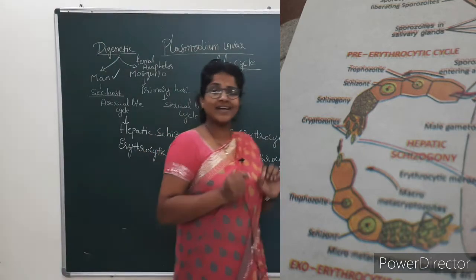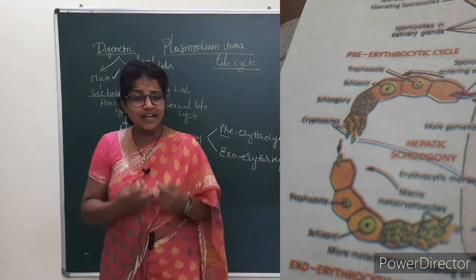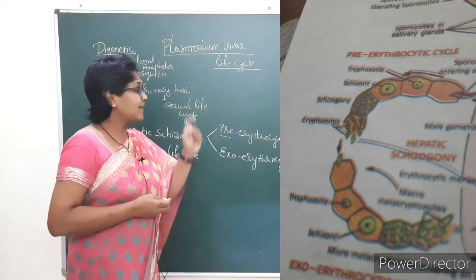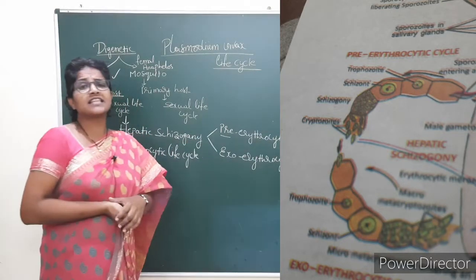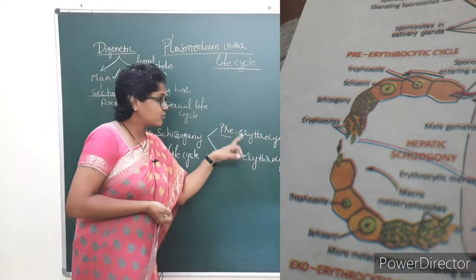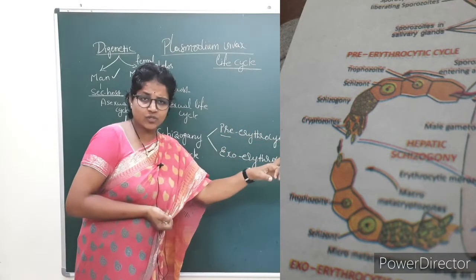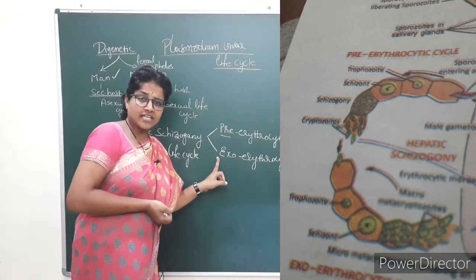How many types? Pre-erythrocytic life cycle. Pre means before entering into the erythrocytes; the life cycle which occurs in man before that is called the pre-erythrocytic life cycle. Exo means the forms which are formed in the pre-erythrocytic life cycle enter into erythrocytes, hence it is called the exoerythrocytic life cycle.